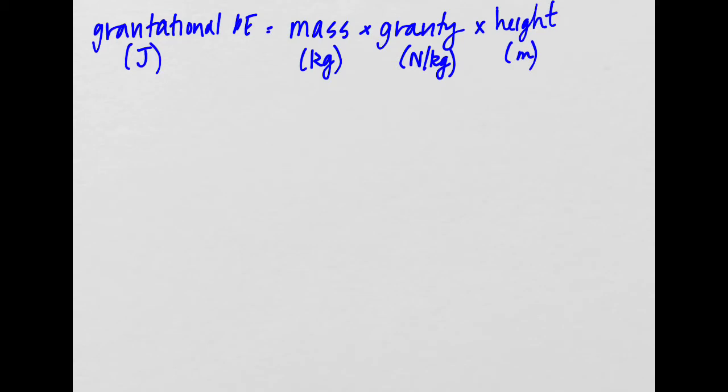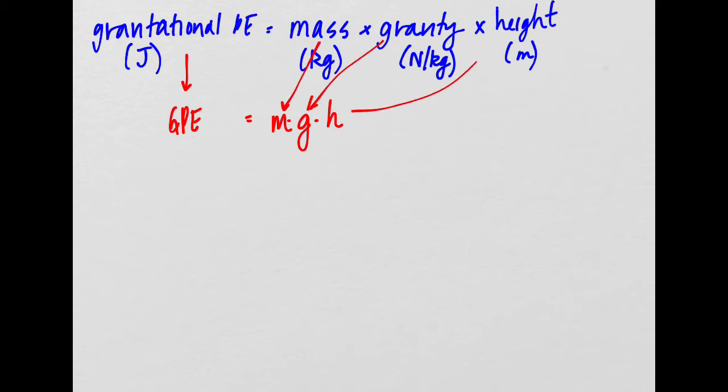Well, that will be GPE, gravitational potential energy, is equal to mass times gravity times height. All right. So this is our equation for gravitational potential energy that we're going to be seeing over and over again. So let's do some example problems now using that equation.